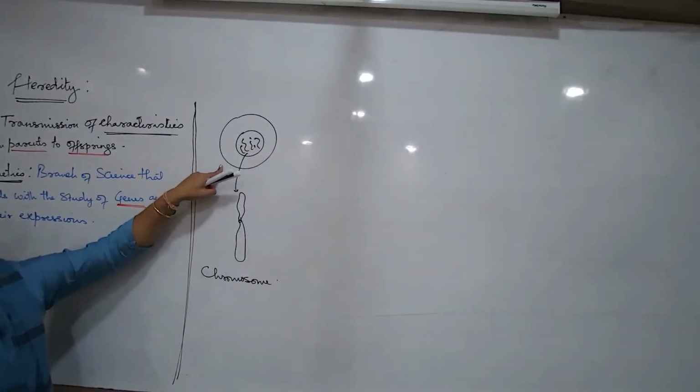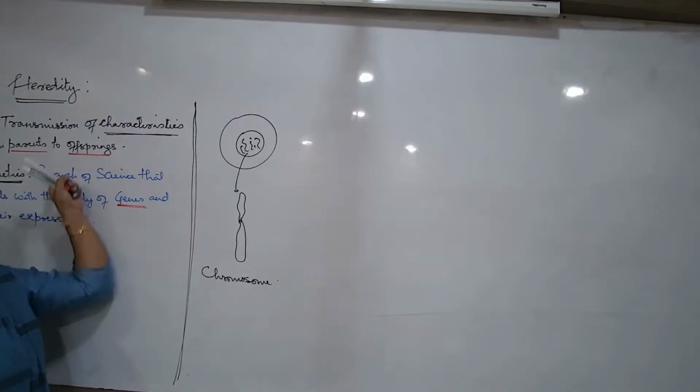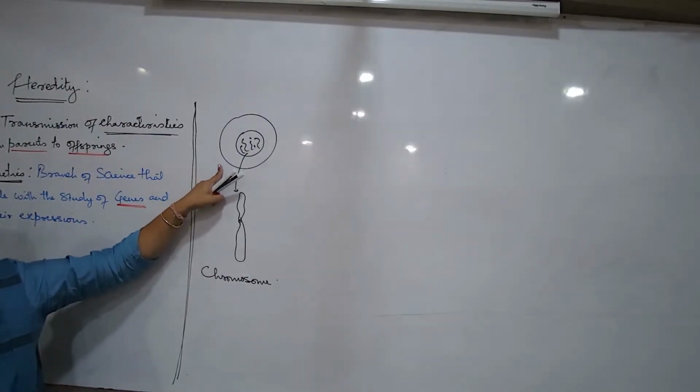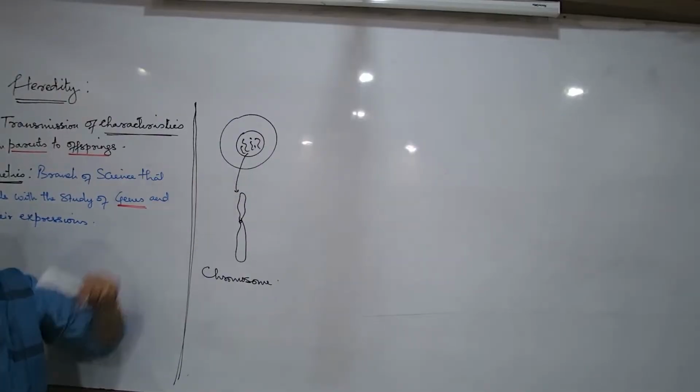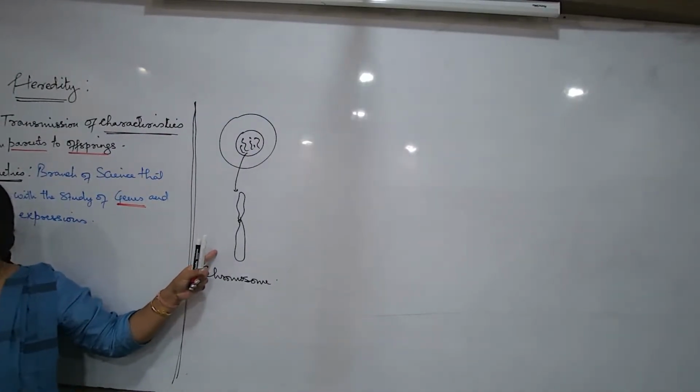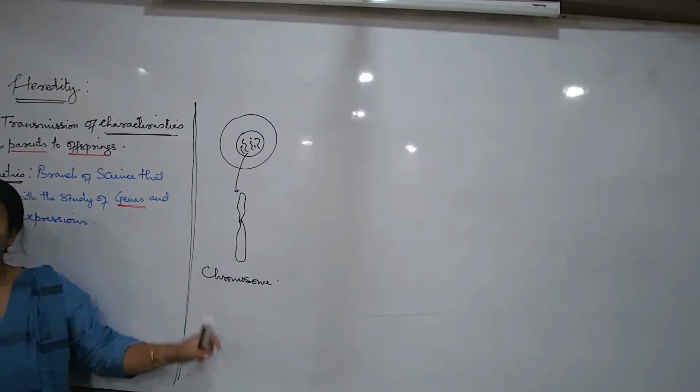So I now talk about a cell. I want to understand the relations of these words. I talk about the nucleus, and inside the nucleus there are a large number of thread-like structures. But these thread-like structures, when they are extensively coiled and condensed, they appear short, broad, prominent under the microscope. What do we term them as? Chromosomes.